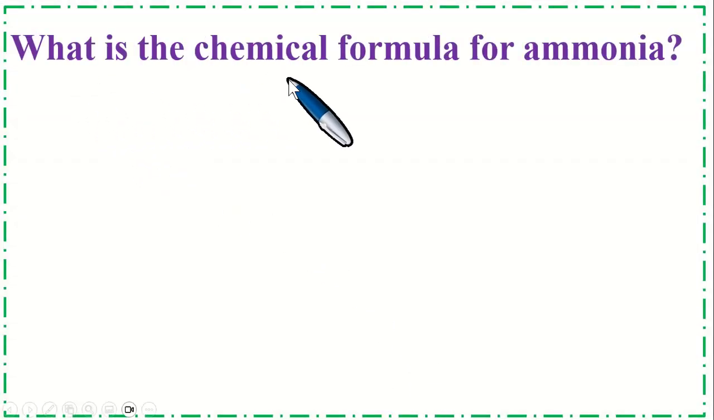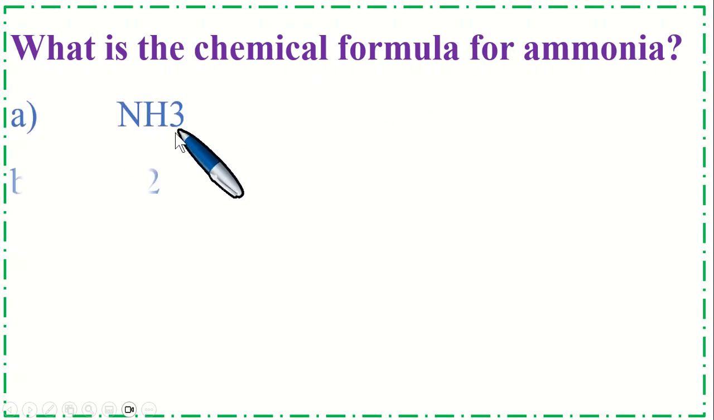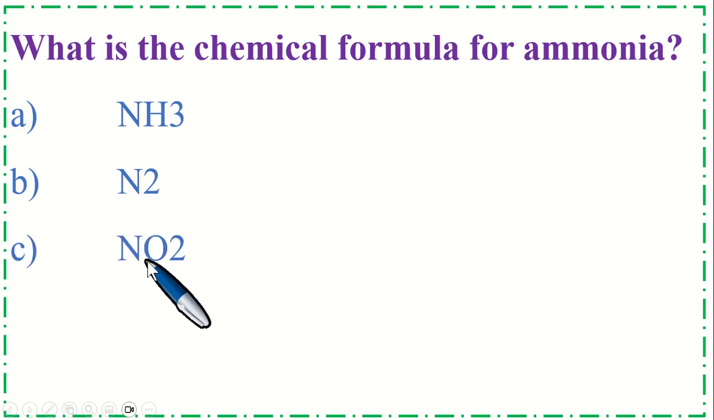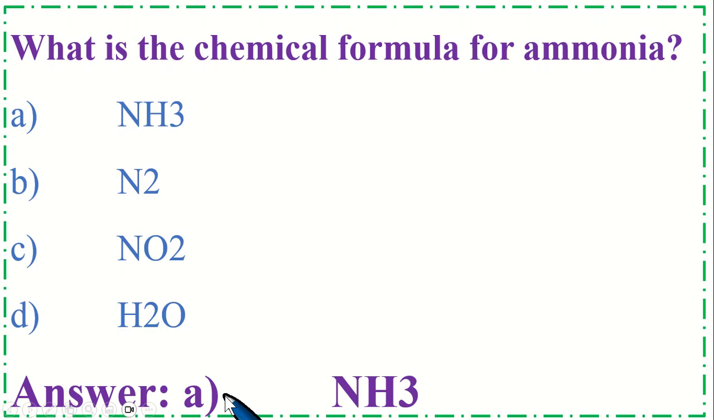What is the chemical formula for ammonia? Option A, NH3, option B, N2, option C, NO2, and option D, H2O. So the correct option is A, NH3.